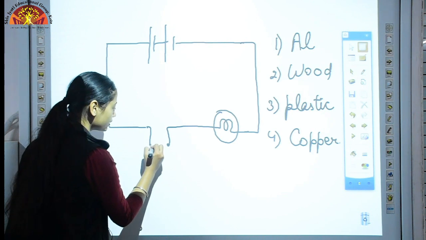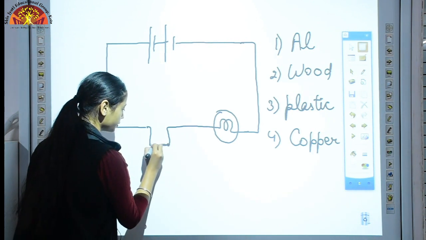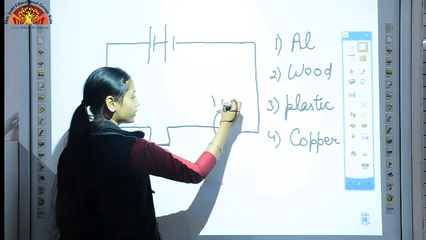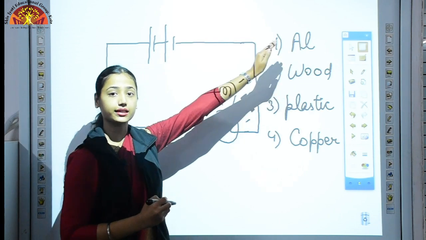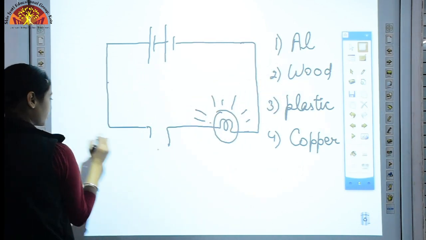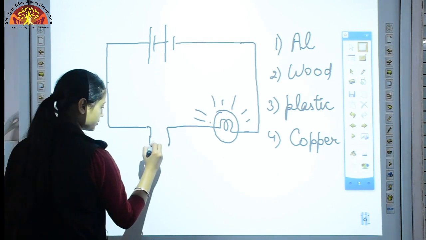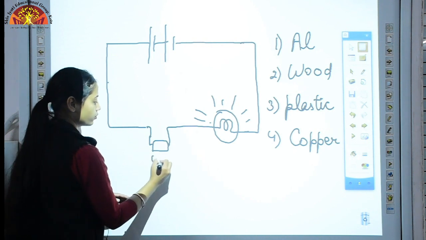First, if you connect these wires through an aluminium wire, then this bulb will glow. Why? Because aluminium is a conductor. Now instead of aluminium we are placing wood.